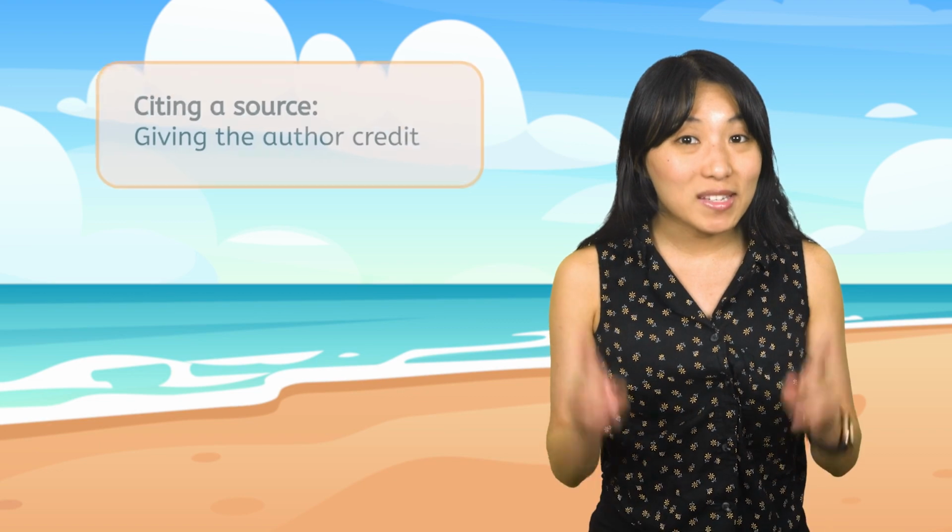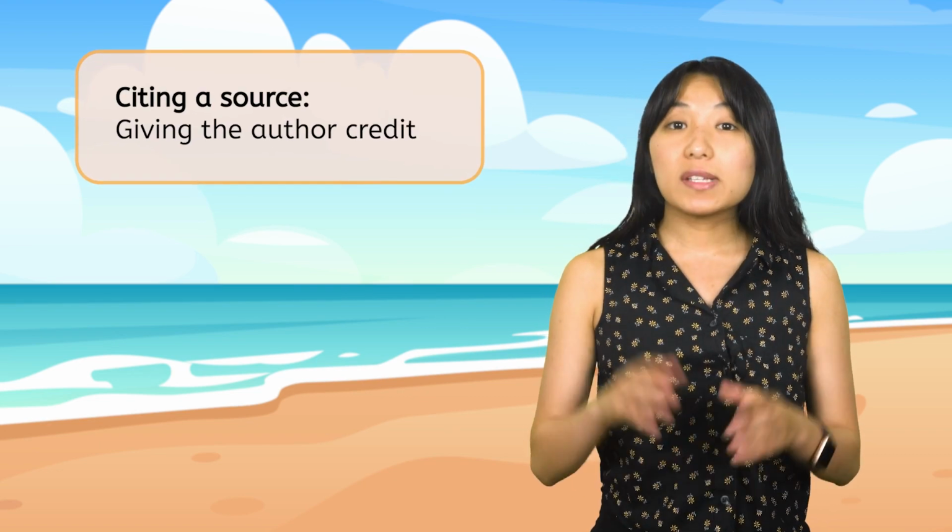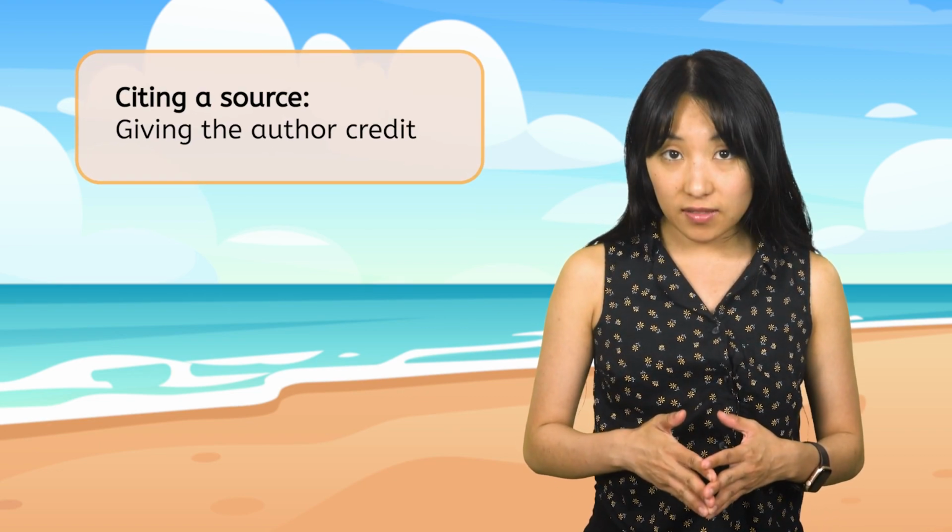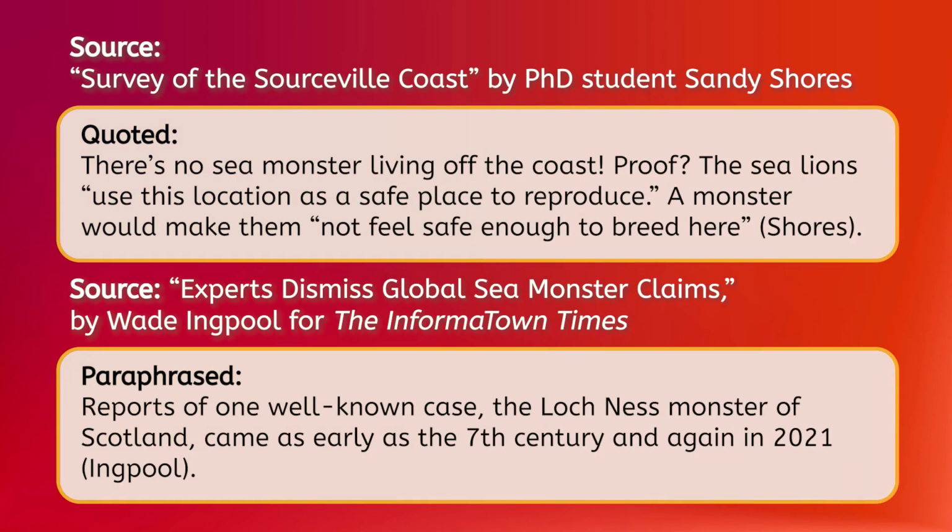Our final step is citing our sources, which means giving the authors credit. For now, we'll do that by writing the author's surname or last name in parentheses after we use their work as a source, whether it's quoted or paraphrased.